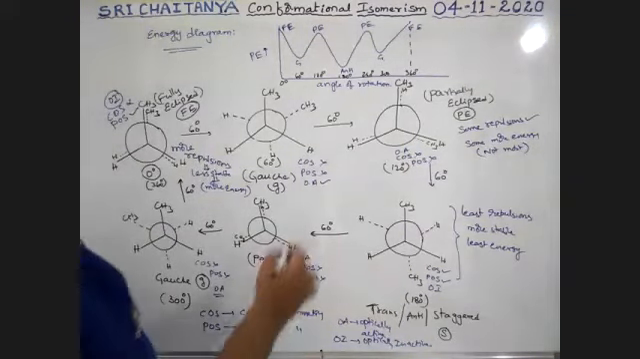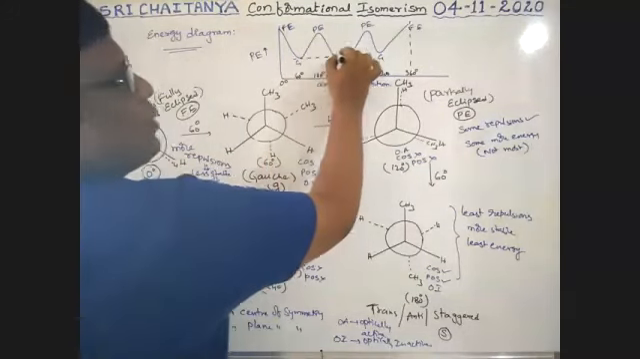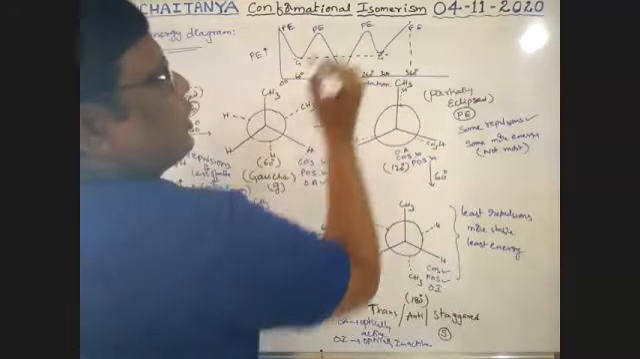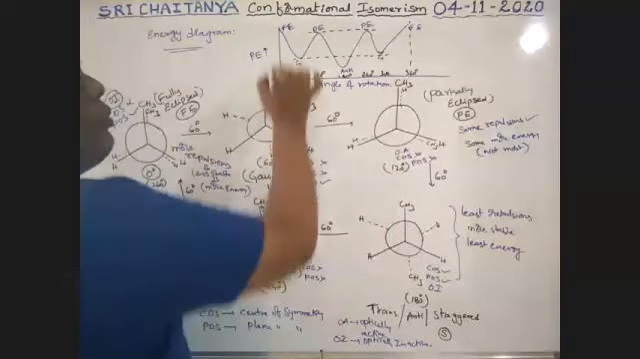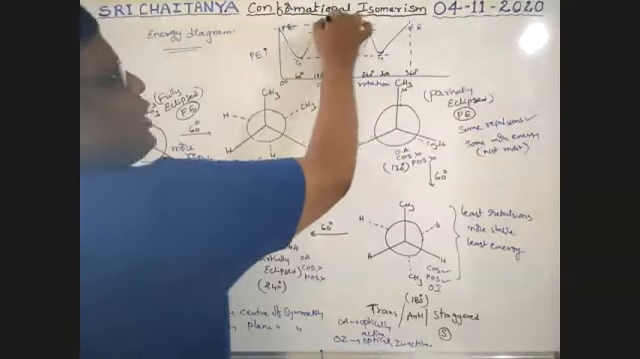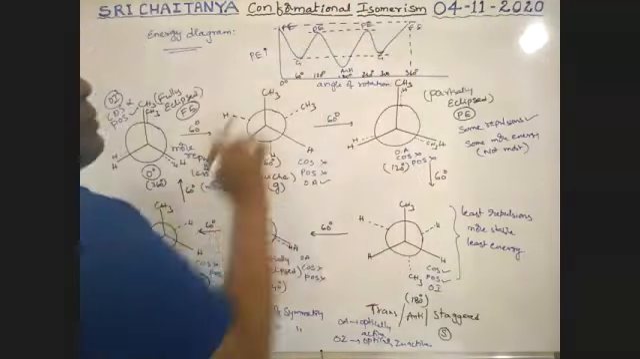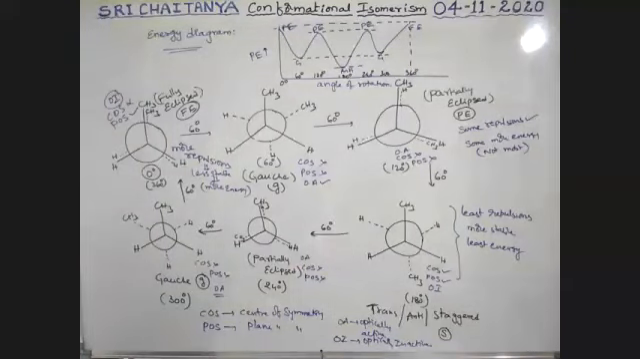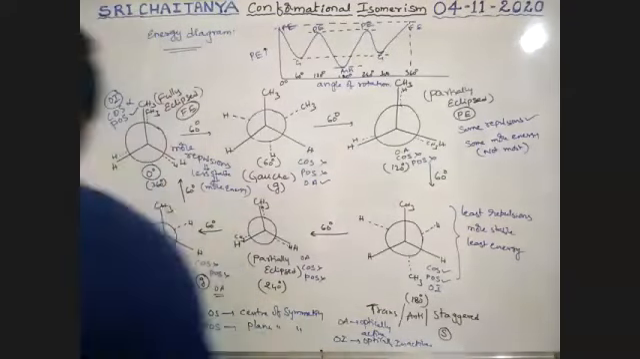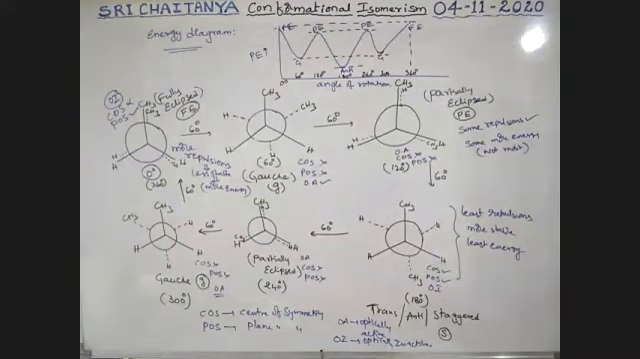Okay, so see here, boys. Both the gauche forms have the same energy. Both the partially eclipsed forms have the same energy. Both the fully eclipsed forms have the same energy, somewhat more than that of partially eclipsed. Then it is the anti-form. So that is the order of energy. That is the energy profile diagram, boys.